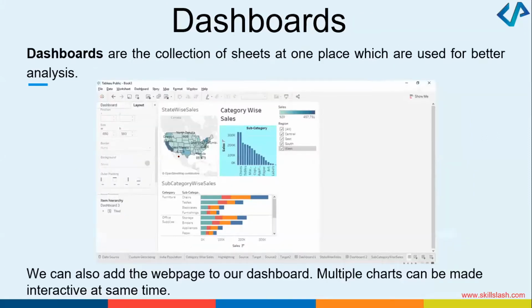We can make some big dashboards. When I say the word dashboard, it means some collection of information. In the case of a dashboard, I will have a collection of sheets, but all those sheets will be placed in one place. So a dashboard is nothing but a collection of sheets, with everything there in one place, for better analysis. You can see here in this dashboard that we created state-wise sales, category-wise sales, and subcategory-wise sales.